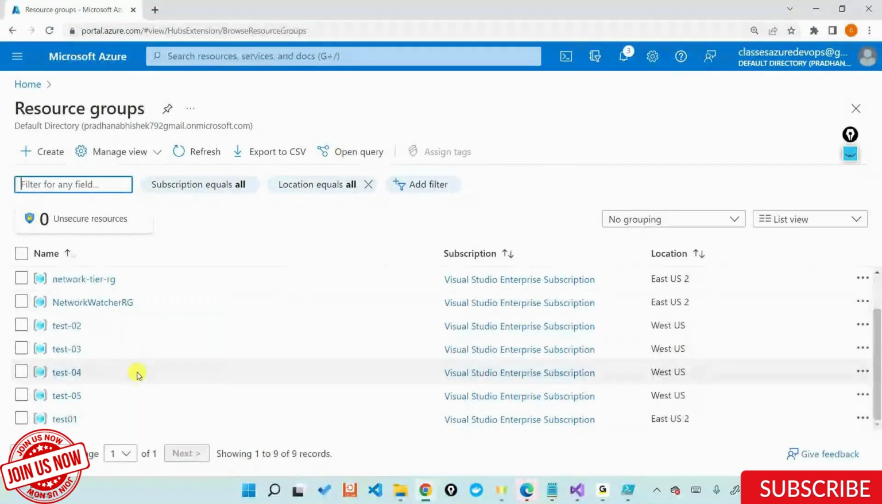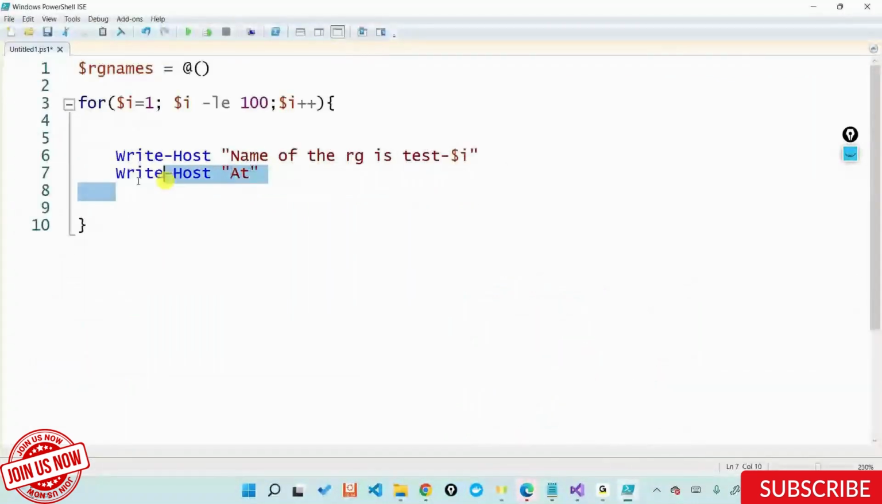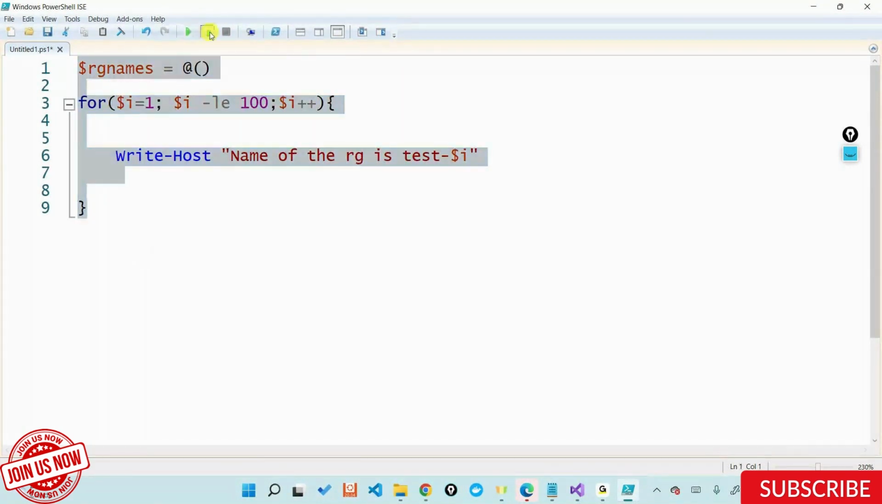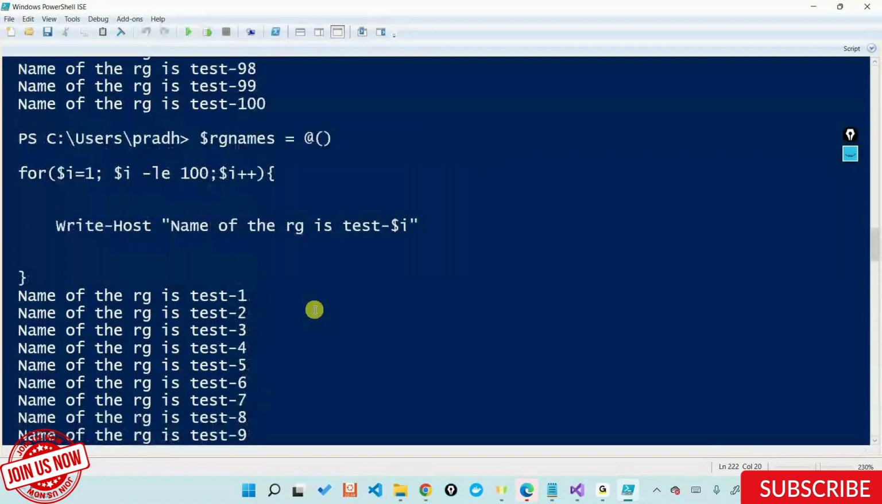But you're asking about this one, the test1 to 100. You're asking, did I create it? I did not create it. I'm showing you how to create it. So it won't create until and unless you write the New-AzResourceGroup command. Only then it'll create it. What I'm doing here is creating the names. That's it. I'm not creating the resource groups. Now, if you do this one, you have test1 to test100.